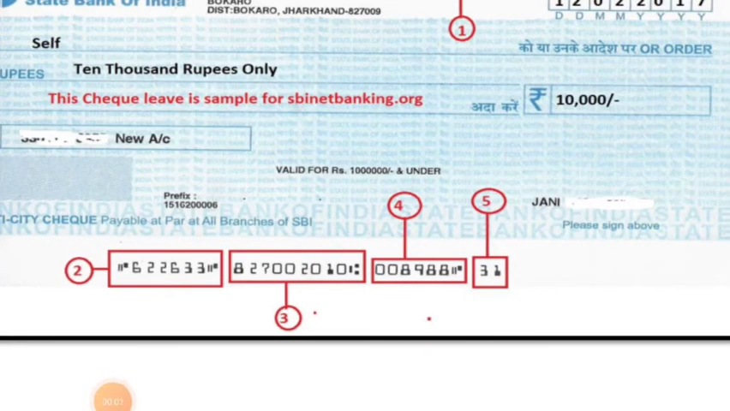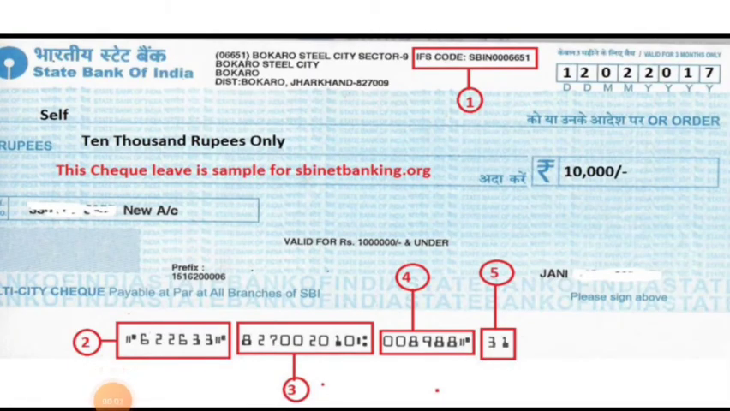At number 3, that is MICR, magnetic ink character recognition. It is a 9-digit number which carries the bank and branch code from where the check is issued. The first 3 digits tell us the city code, the next 3 the bank code, and the last 3 digits tell us the branch code. After MICR, number 4 is the 6-digit number that carries a portion of the account number, and the last, number 5, followed by the portion of the account number, is the transaction ID.